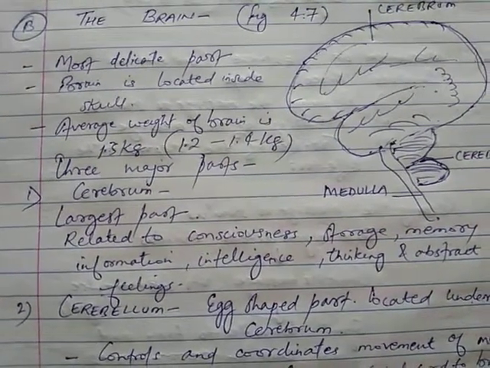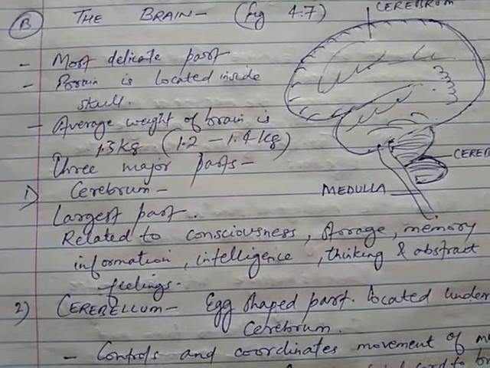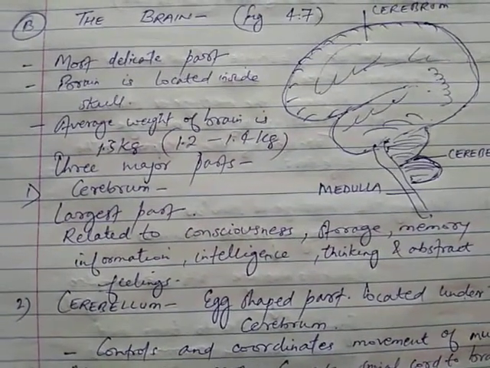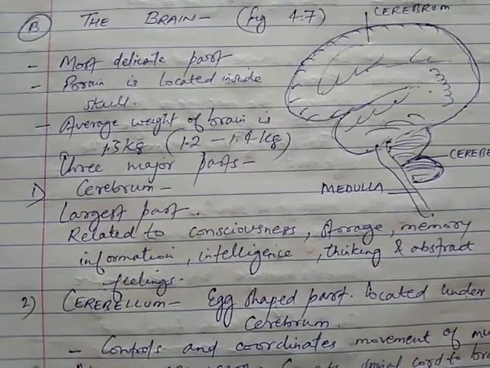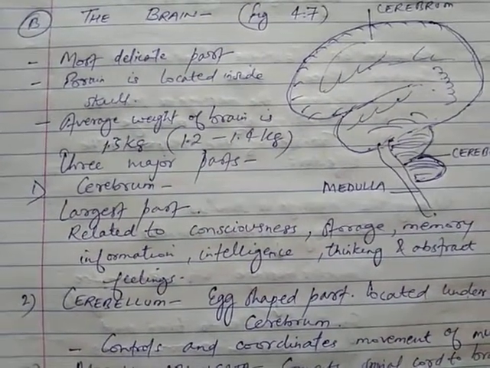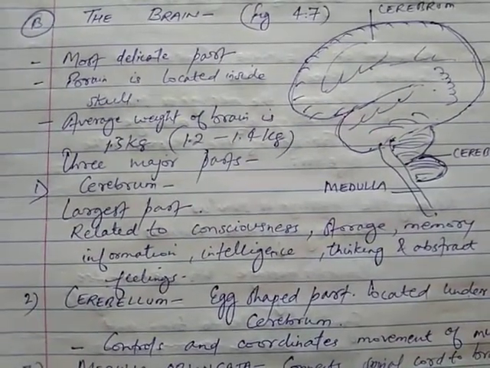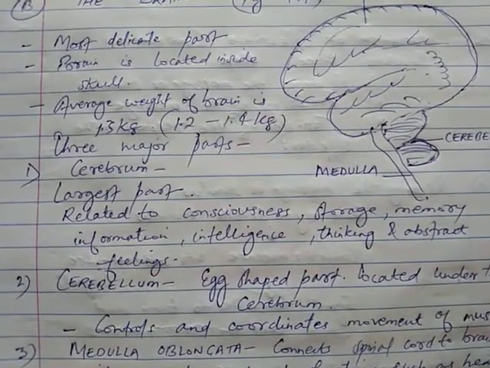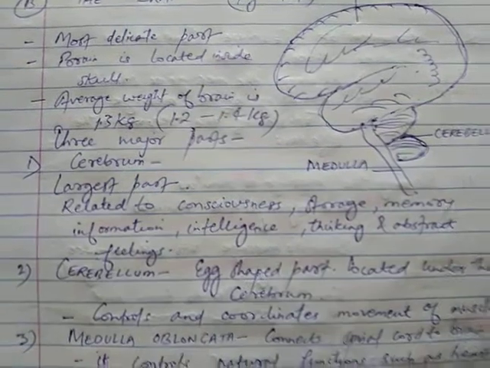Basically, the average weight of the brain is 1.3 kg. It ranges from 1.2 to 1.4 kg, and the brain is divided into three parts: cerebrum, cerebellum and medulla oblongata. One by one we will discuss these.